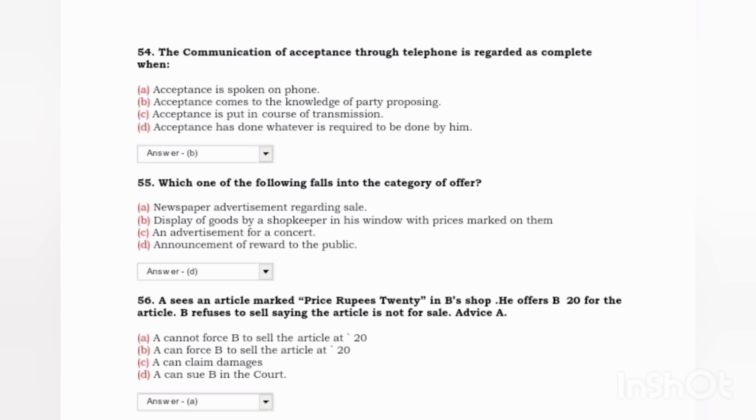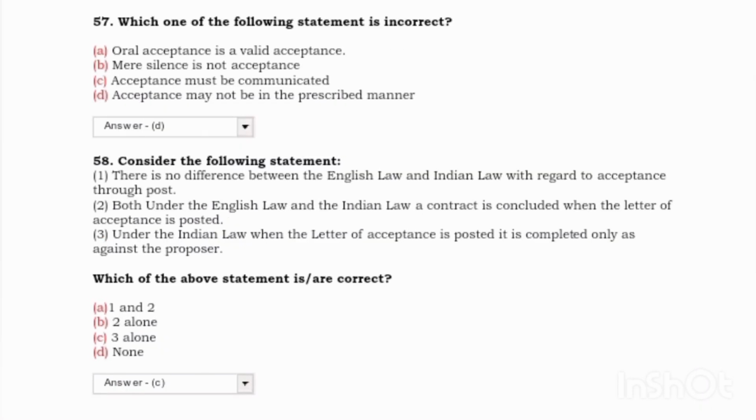Next, which one of the following falls into the category of the offer? Answer was the announcement of the reward to the public. Next, A sees an article marked price rupees 20 in B's shop. He offered B 20 for the article. B refused to sell, saying the article is not for sale. Answer was A cannot force B to sell the article at 20 rupees. Next, which one of the following statements is incorrect? Answer was D. Acceptance may not be in the prescribed manner.